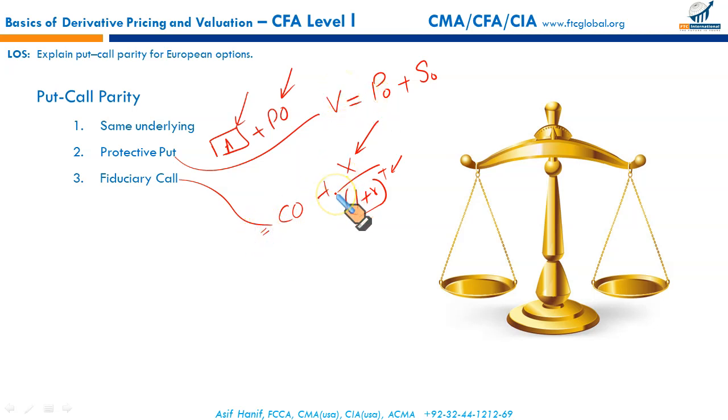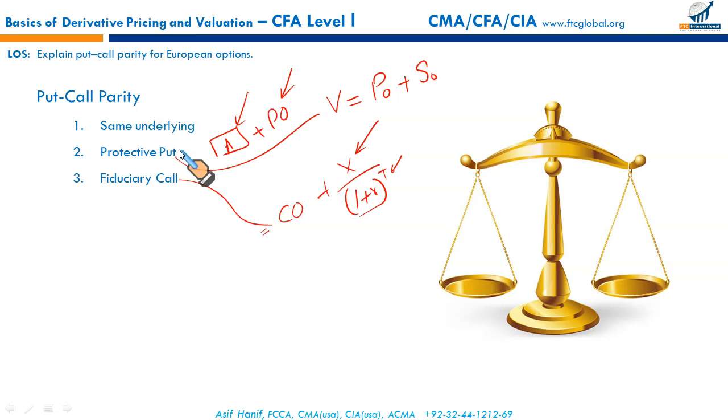This strategy is called a fiduciary call, where an investor buys a call option on a certain underlying and a risk-free zero coupon bond with a face value X, which is equal to the exercise price of the option. So if discounted, they will give you the same value as the protective put.